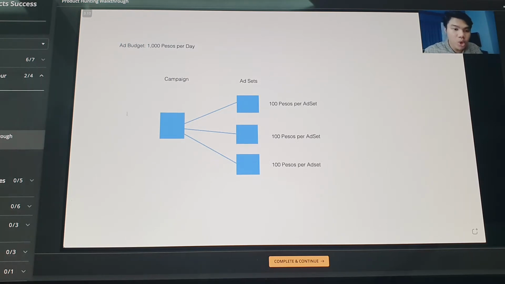Itong campaign na to, this is only for one product. Okay, one product na i-test mo. This means na in one product, you're spending 300 per day for testing if it's a winning item or not. Now, since your ad budget is 1,000 pesos, you still have remaining 700 pesos sa ad budget mo per day. So this means na you can test 3 items for a total of 900 pesos per day.